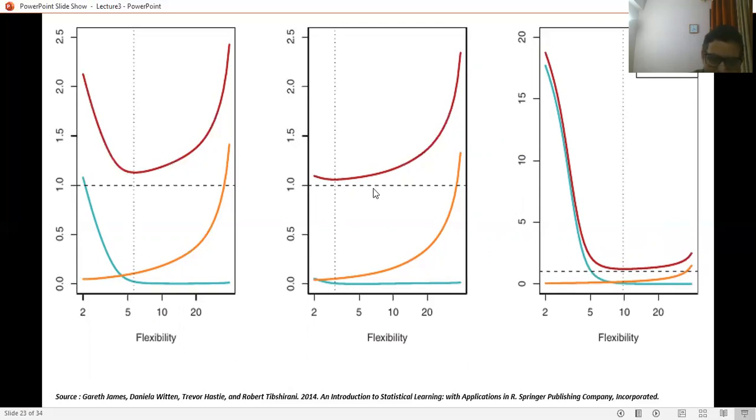This is the minimum line, it is the irreducible error.